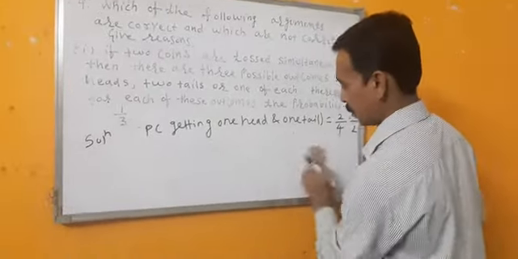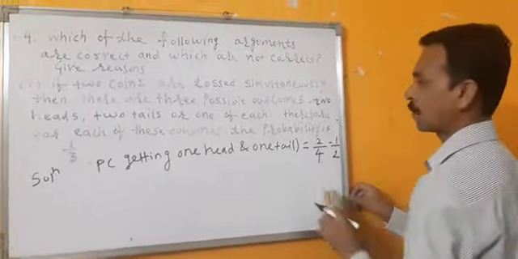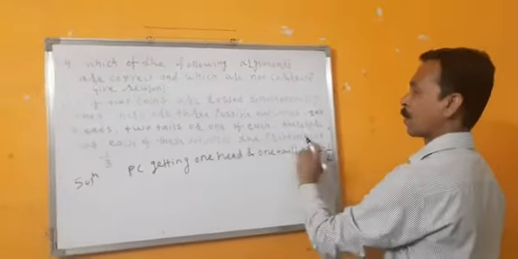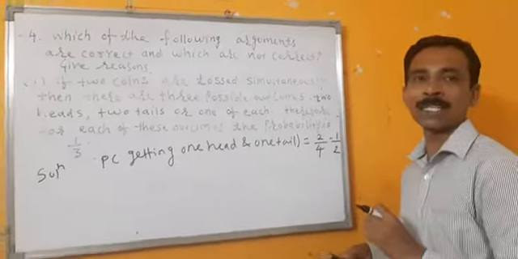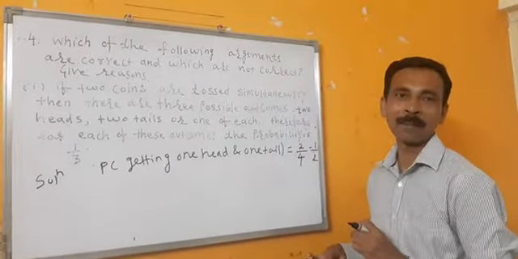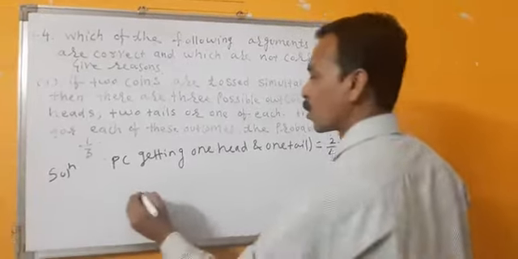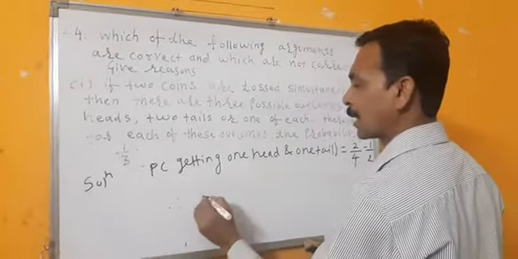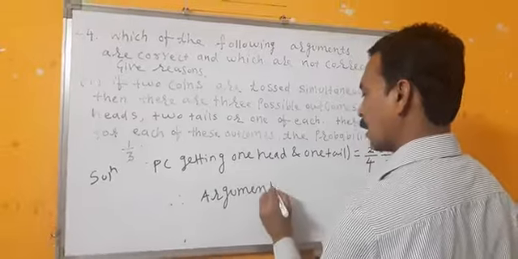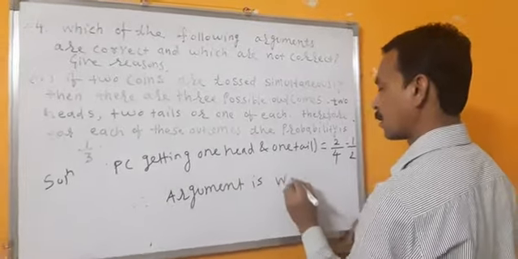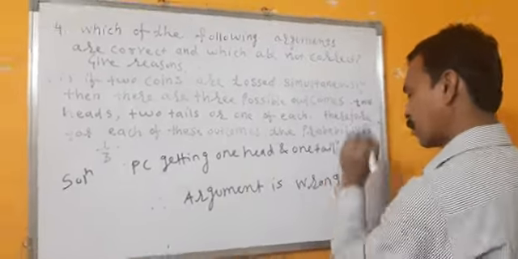But what does the example say? That the probability is 1 by 3. But we see here, in all the cases, probability is not same. It is totally different. So, the argument is wrong.